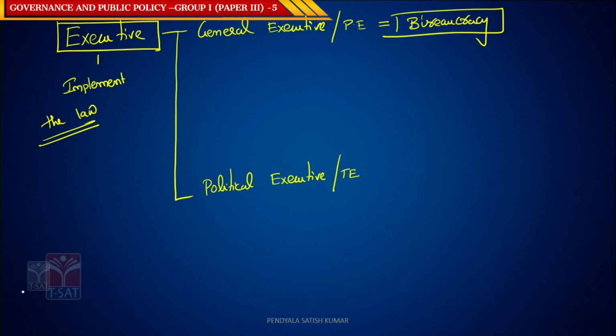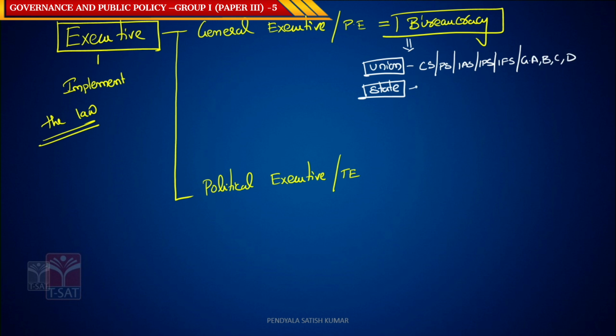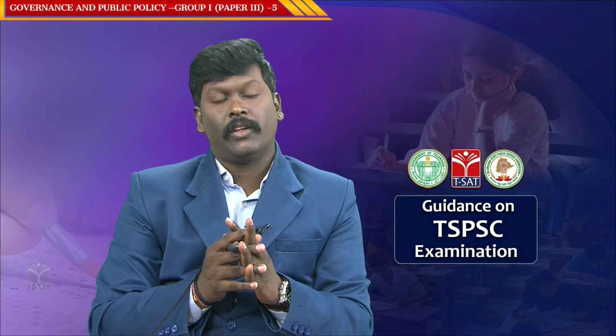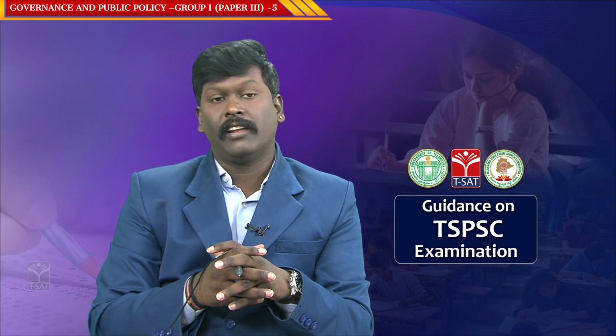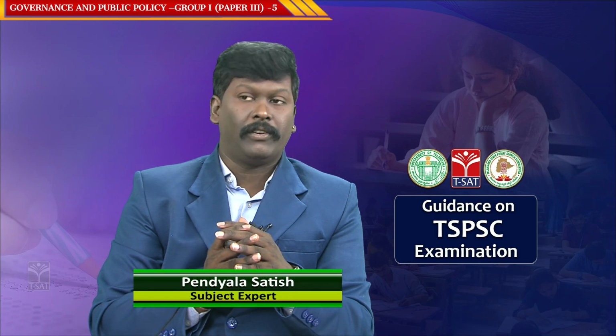These general executive people are the permanent executive, which contains bureaucrats like the union civil servants and state civil servants. You have the cabinet secretary, principal secretary, IAS, IPS, IFS, and group A, B, C and D services. Coming to the state, you have the chief secretary, principal secretary, and group 1, 2, 3, 4 services. All this is union and state, and these people are permanent. We discussed in our last class that bureaucracy calls these people instruments.